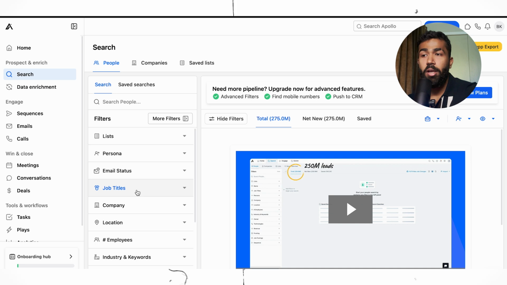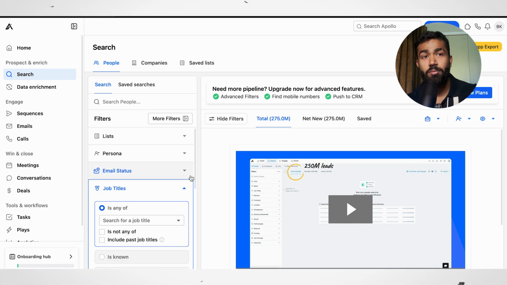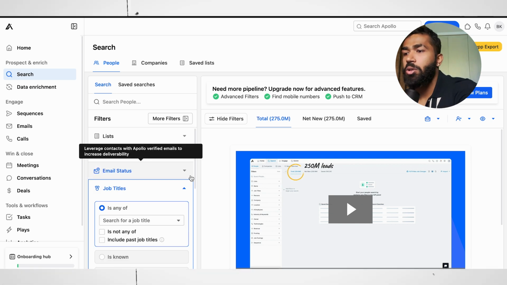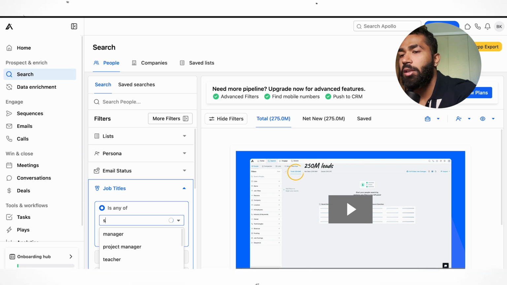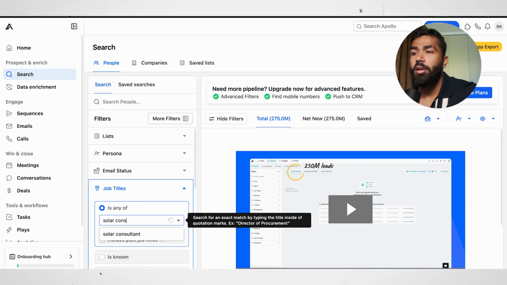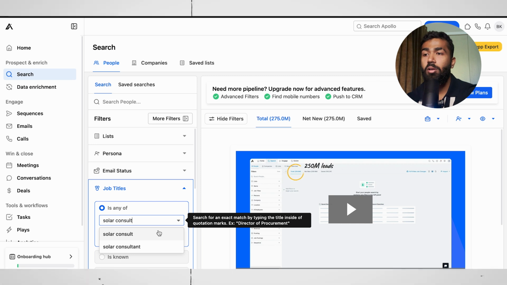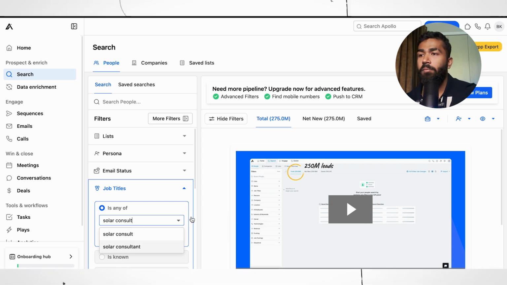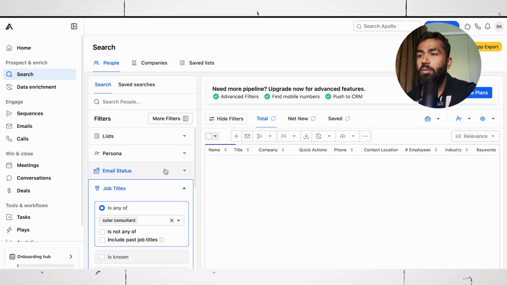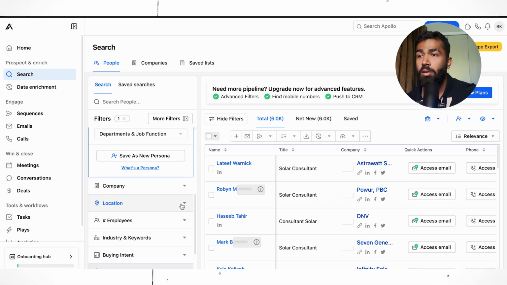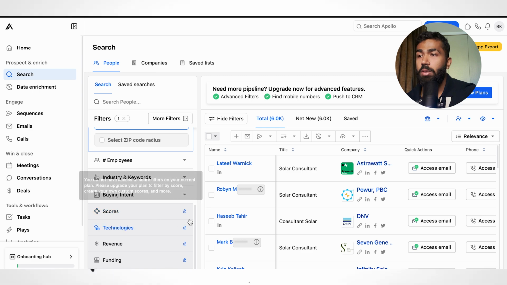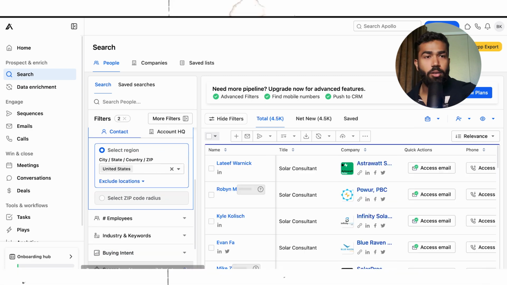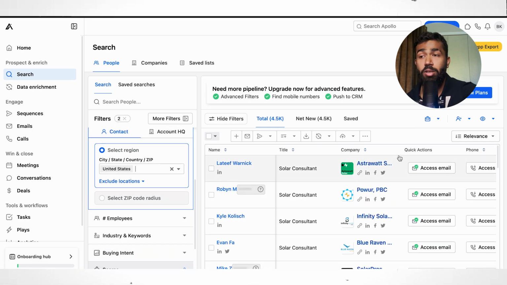I have to go to job titles because solar consultant is some sort of job title. Alright, so let's search for solar. Let's see if we do get anything. Consultant. Okay, here it is. As you can see, I've got it already here. So I'll be searching now. Let me go to location because that's extremely important. So inside the location we'll be selecting US. I guess that's all. That's the only two filters that I generally use,